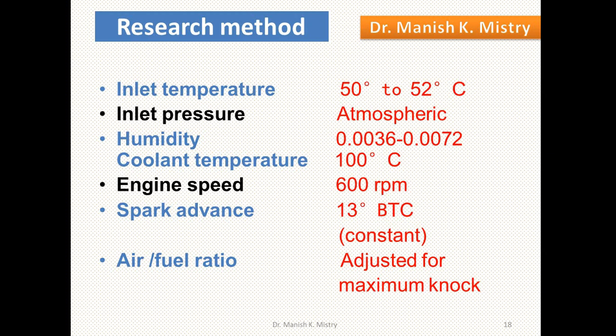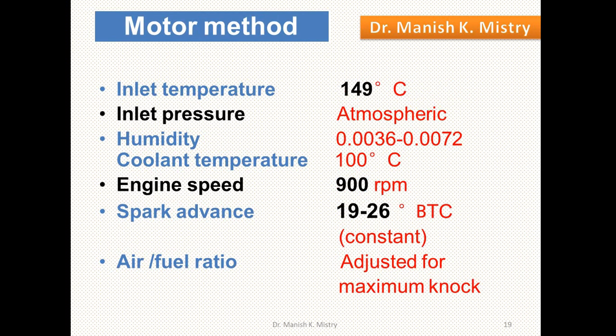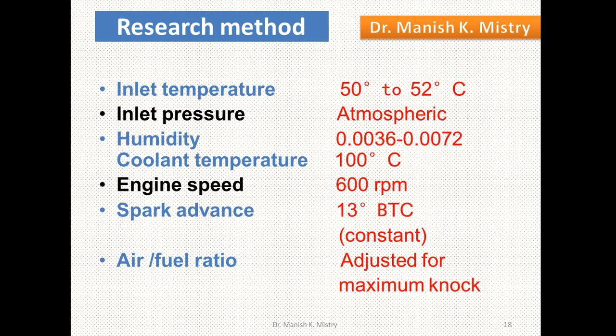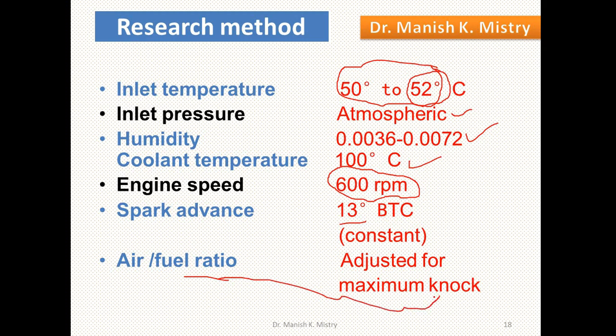For testing of the octane number, there are two methods. First one is the research method, another is the motor method. In the research method, only the criteria are different. Here inlet temperature is 50 to 52 degrees Celsius, mostly 52. Inlet pressure is atmospheric, humidity value is given. Coolant temperature is 100 degrees Celsius, engine RPM is 600 and spark advance is 13 degrees before top dead center, and air fuel ratio is adjusted to identify the maximum knocking. That means here air fuel ratio is varied with the help of the valve.